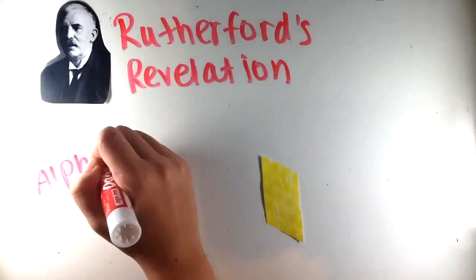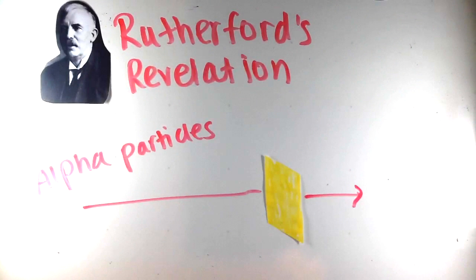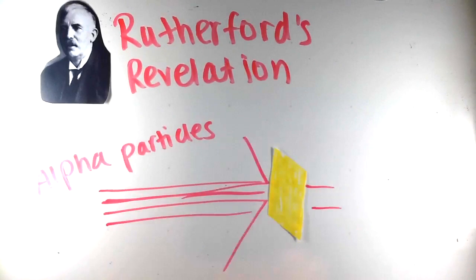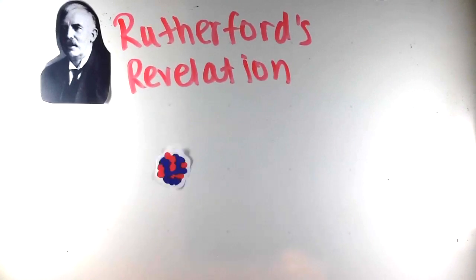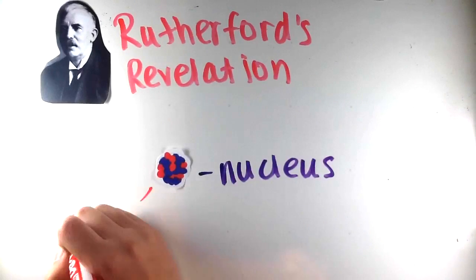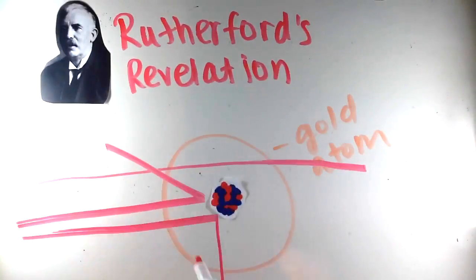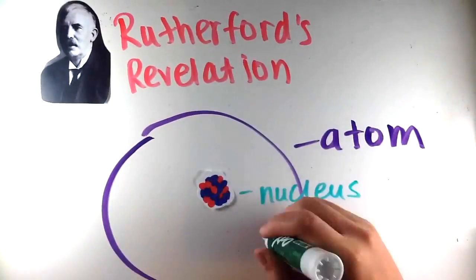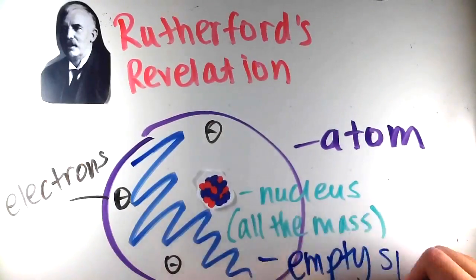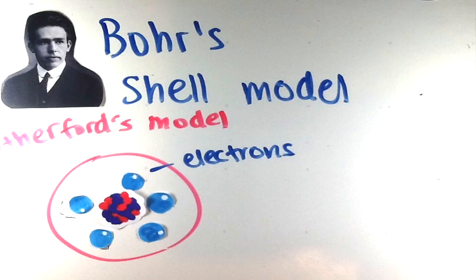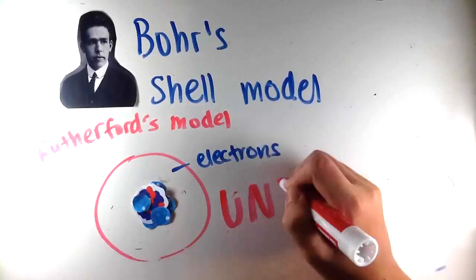Rutherford conducted an experiment by shooting alpha particles at a thin sheet of gold, expecting it to go straight through. A few did, but some reflected off at wide angles and even bounced back directly. He later concluded that this is because of the nucleus, the extremely dense center of an atom that has a positive charge made of neutrons and protons. This means that the alpha particles bounced off the nucleus, while others went straight through what Rutherford concluded to be empty space.